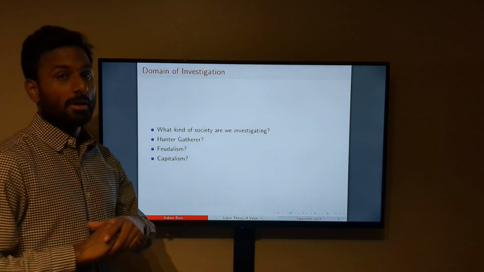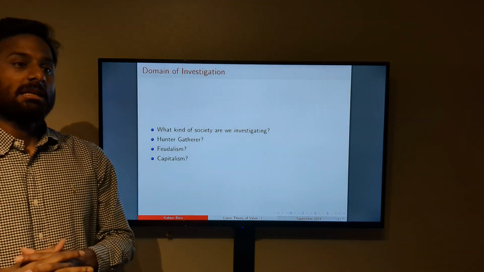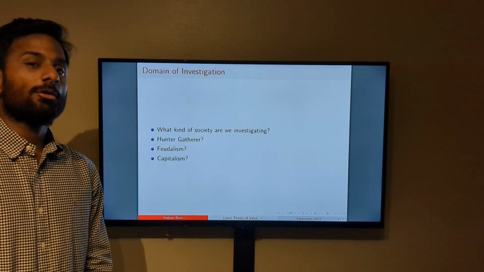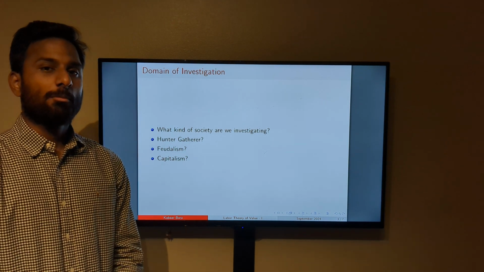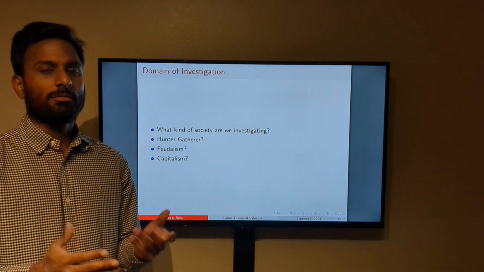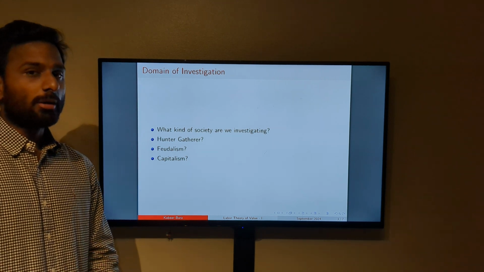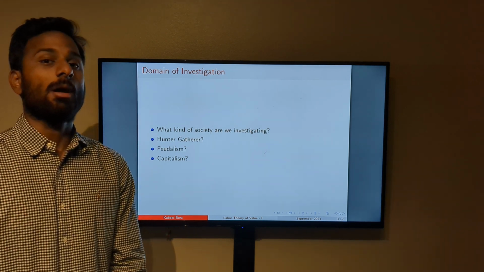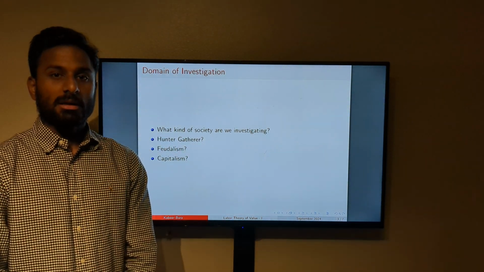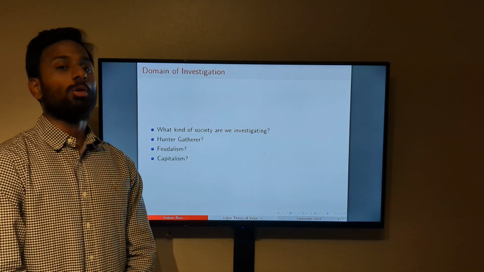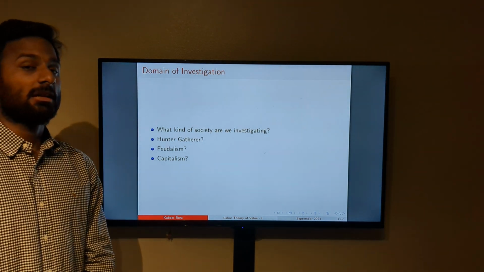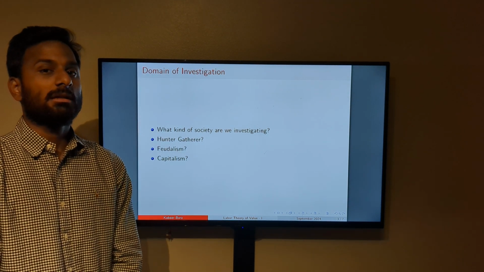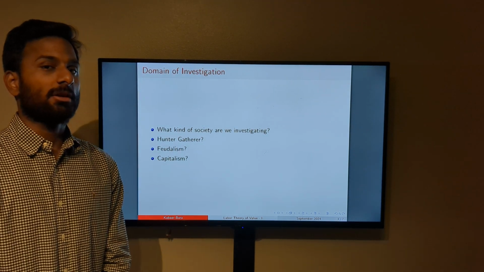And the second one is a feudal society, where the serfs work for a lord, right? These serfs produce their goods, and in lieu of some very minimal tribute to the lords, most of the produce is kept with the serfs, or they're mainly subsistence farmers. And lastly, it's capitalism, right? Capitalism is where most of the goods are produced with the intention of sale in the market. So everything we do today is not for our own personal consumption as such. There is always some exchange involved in everything produced, right?